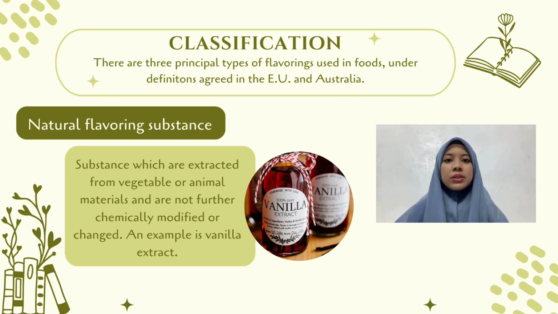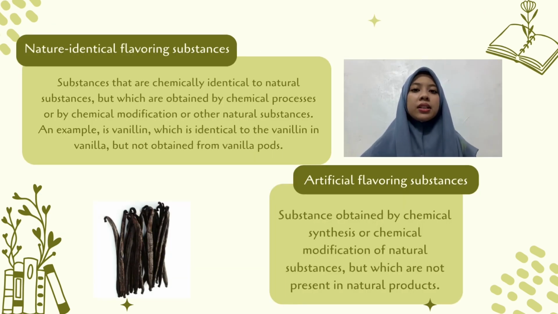Classification. There are three principal types of flavorings used in foods under definitions agreed in the EU and Australia. First, substances which are extracted from vegetable and animal materials and are not further chemically modified or changed. An example is vanilla extract. Second, nature-identical flavoring substances. Substances that are chemically identical to natural substances but which are obtained by chemical process or by chemical modification of another natural substance. An example is vanillin, which is identical to the vanillin in vanilla but not obtained from vanilla pods.